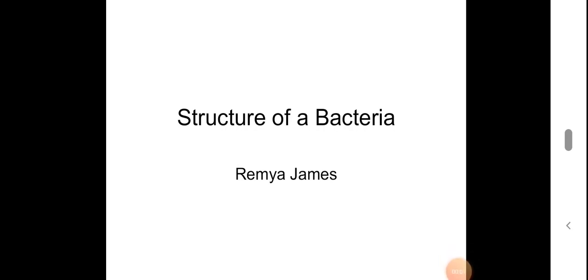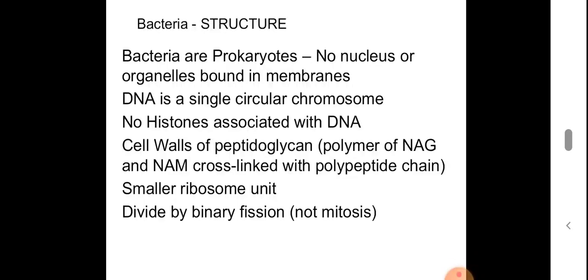Dear students, today we are going to discuss the structure of a bacteria. So about the bacterial structure, bacteria are prokaryotes. It is coming under kingdom Monera. In the three domain system, there is a domain known as bacteria, and these are all prokaryotes. So what are the features of this bacteria, which are prokaryotes?